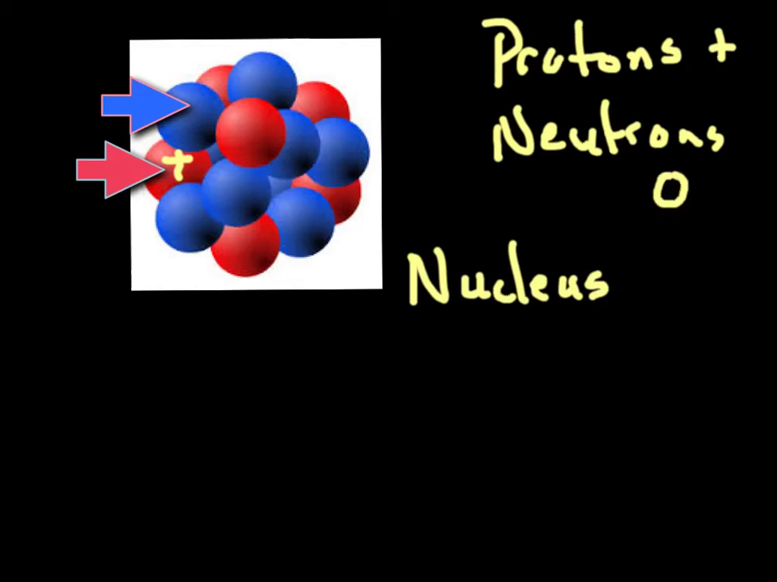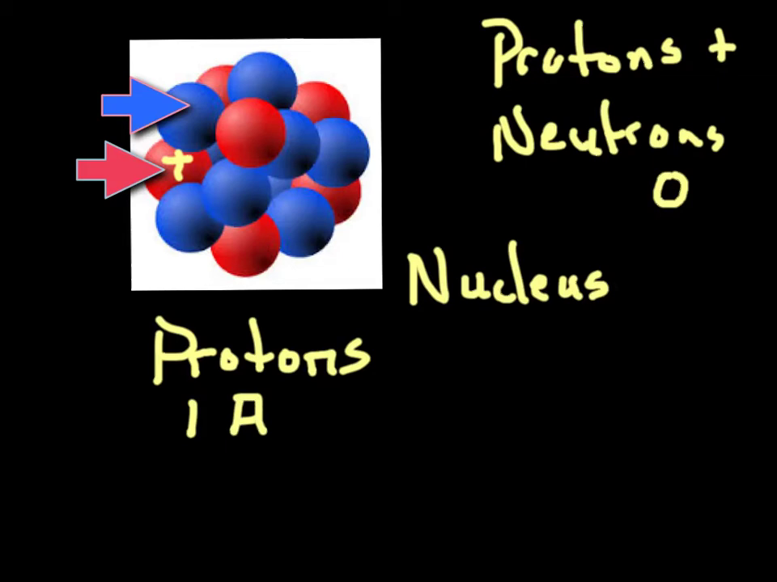Now, as we know, matter is anything that has mass and volume. So an atom has both mass and it has volume. Let's talk about the mass of the atom right now. The mass of the atom is made up of the things in the nucleus. In other words, it's made up of protons and neutrons. And each proton has a mass of what we call 1 atomic mass unit.